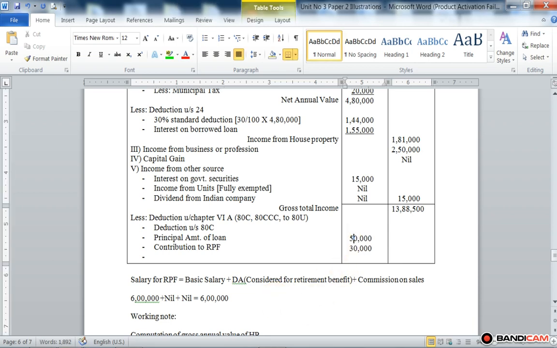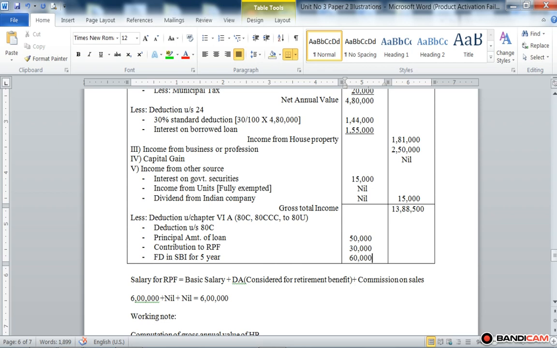By mistake we considered 60,000. Then FD in SBI for 5 years, it is long term, amounting to rupees 60,000.